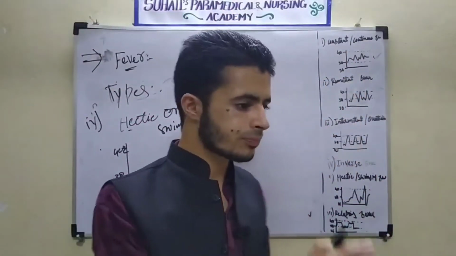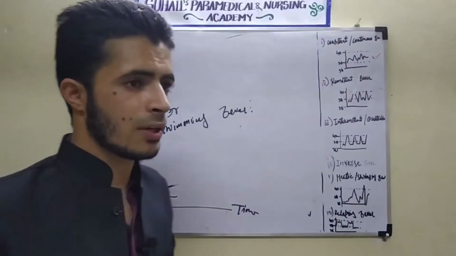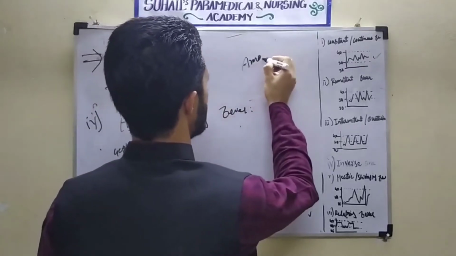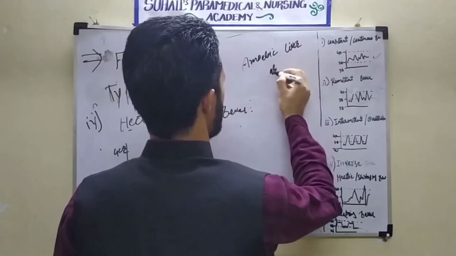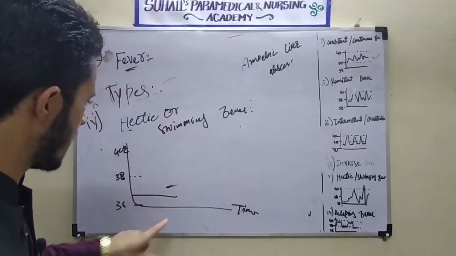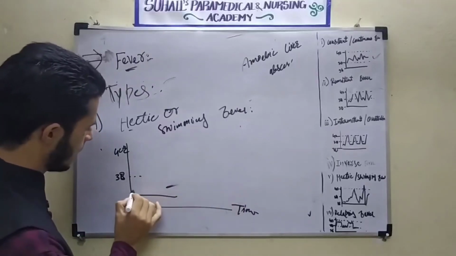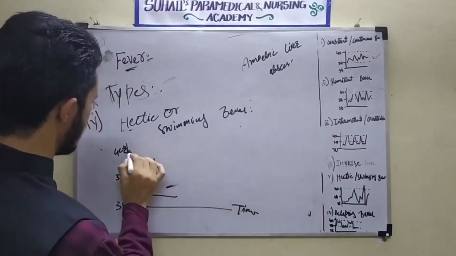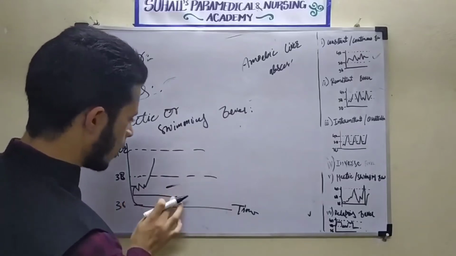Suppose in case of a liver disease caused by amoeba, that is amoebic liver abscess, this kind of hectic fever is found. In this, the temperature, see, this was the normal here, so it will be increasing like that, okay. Then it increases more than this. Suppose this was the 40 line, this was the 38, or this was the normal line here.